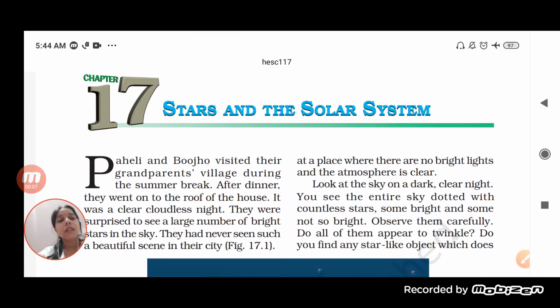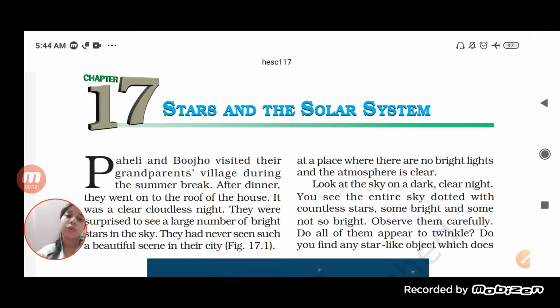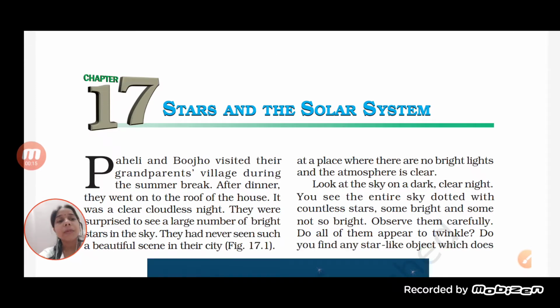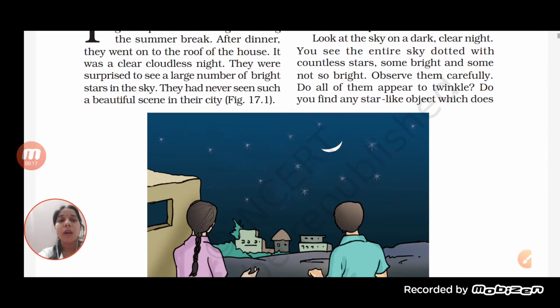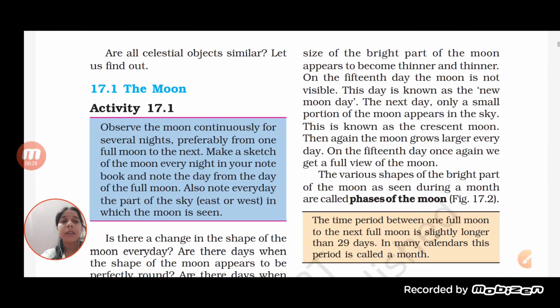So students, in the previous class we have started with the chapter, stars and solar system. In this chapter, we have tried to understand what a celestial object is, the definition of a celestial object, as well as the moon and the phases of the moon. Basically there are four phases of the moon, in which we have understood the waxing of the moon and the waning of the moon.